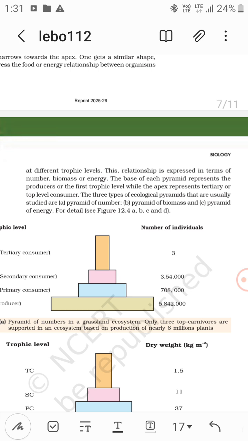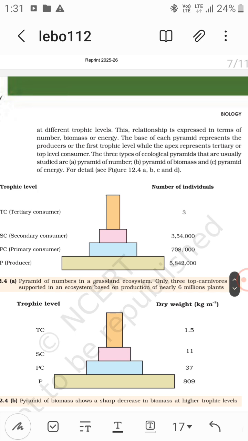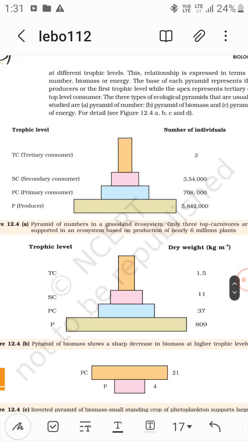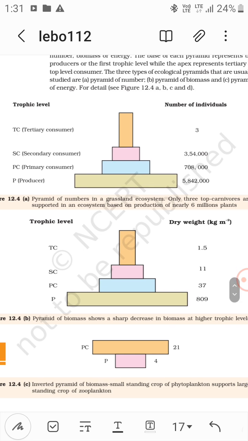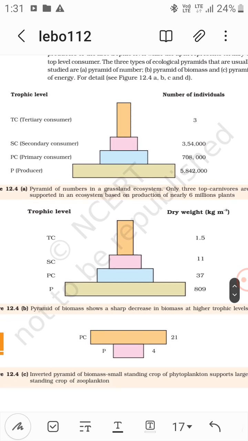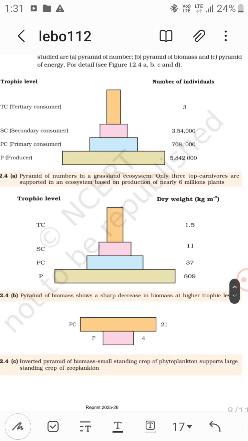The three types of ecological pyramids that are usually studied are pyramid of number, pyramid of biomass, and pyramid of energy. So you can see the number of individuals at each trophic level: producer, then primary consumer, secondary consumer, then tertiary consumer. In the pyramid of numbers in a grassland ecosystem, only three top carnivores are supported based on production of nearly 6 million plants.